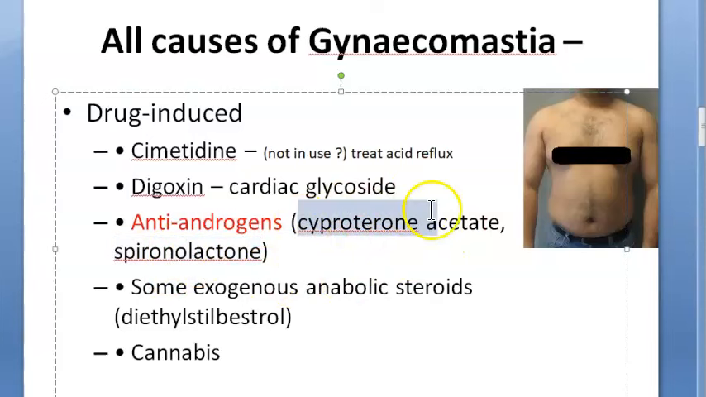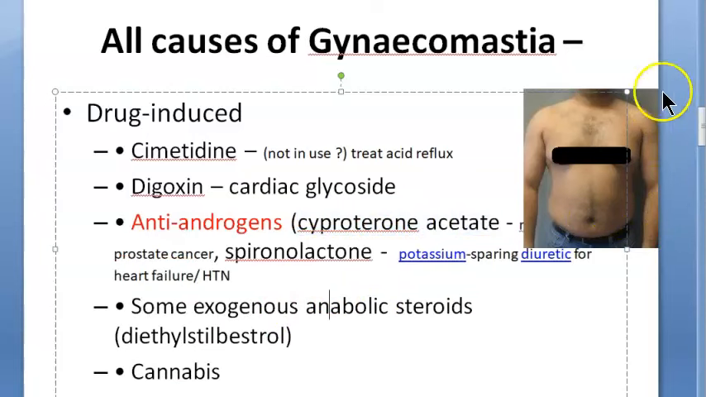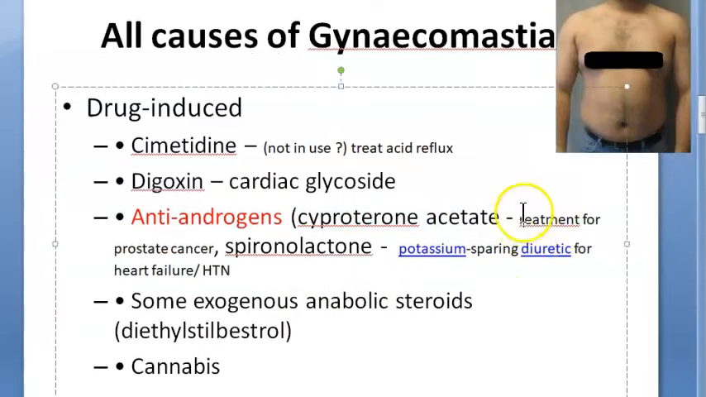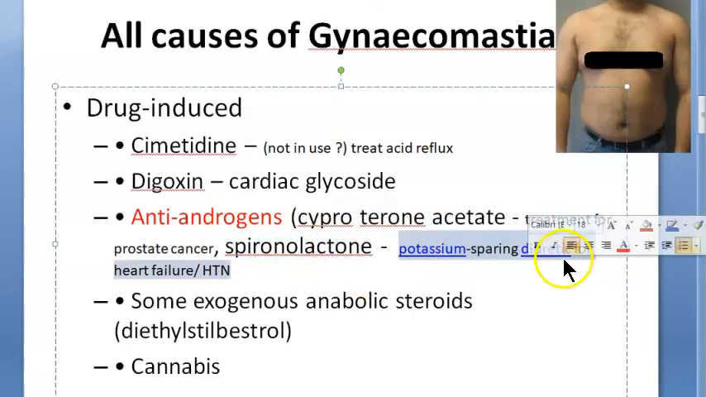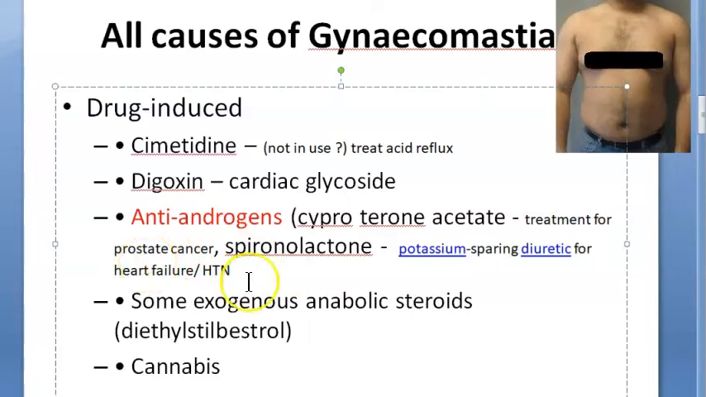Then cyproterone acetate, why would you take this? So they are saying that it is a treatment for prostate cancer. Cyproterone acetate. I will just break it up so that you can understand. Cyproterone acetate, treatment for prostate cancer. So I'm trying to understand some hormone imbalance it is causing, some hormonal effect. Spironolactone, a potassium-sparing diuretic, which you're using for treating heart failure and hypertension.